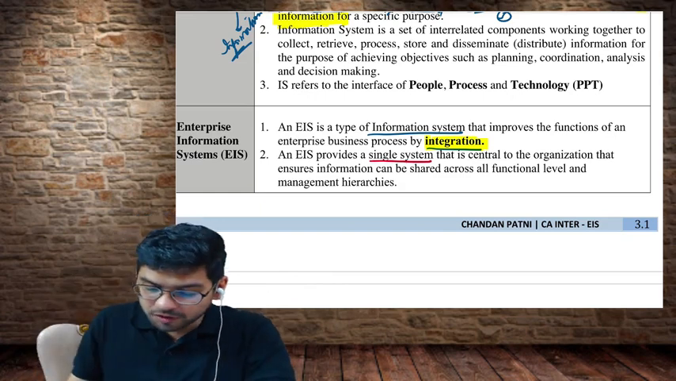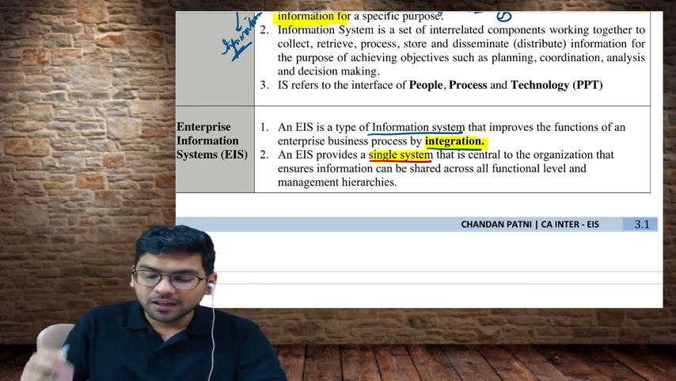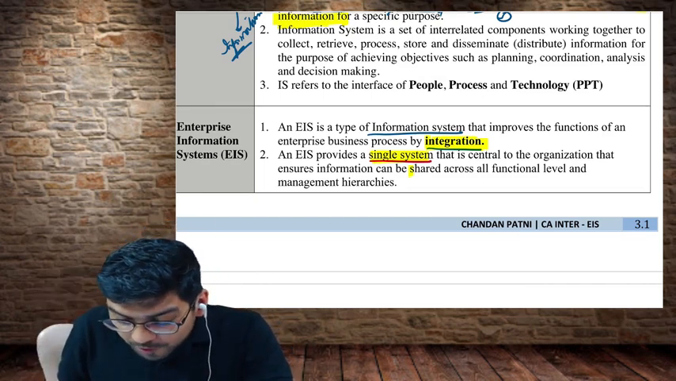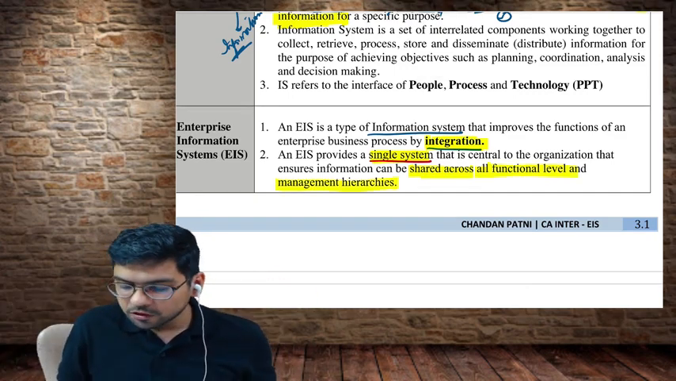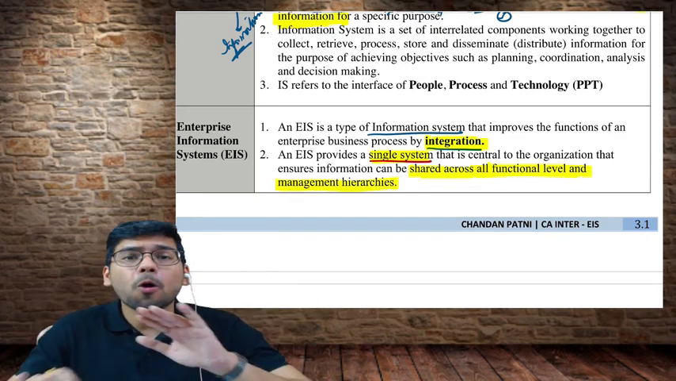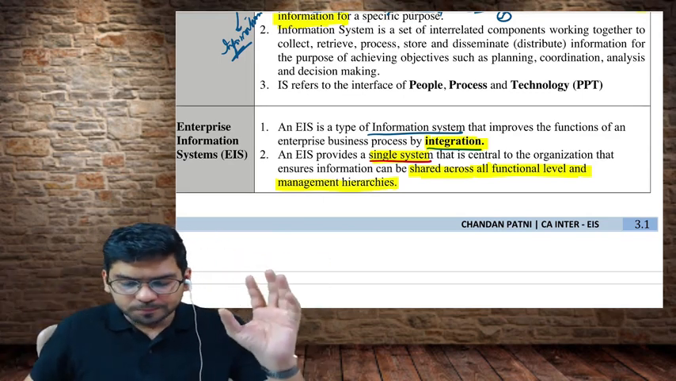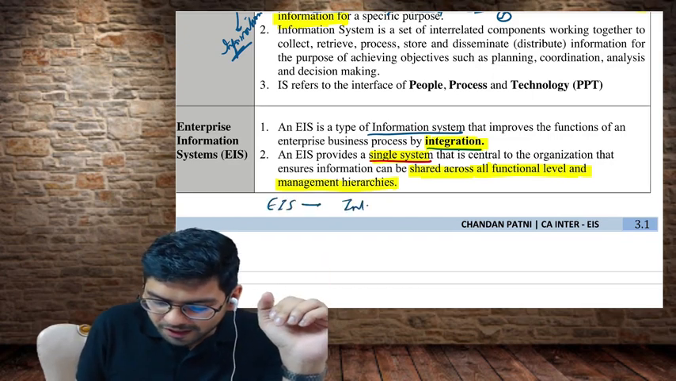So please remember this point. EIS provides, this is a very important point, a single system that is central to the organization, that ensures information can be shared across all the functional levels and management hierarchies. So information can be shared across all the functional levels. That simply means, a few things I'll write down here, that EIS firstly means that it integrates.